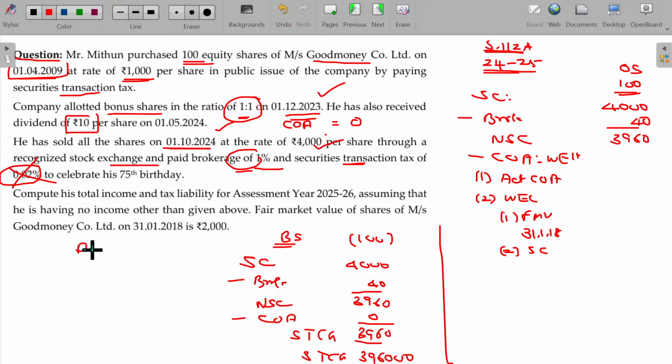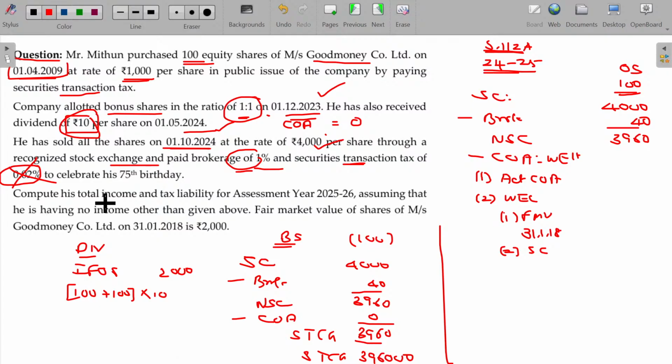And dividend received, dividend being part of income from other sources, 10 rupees per share on this date after the bonus shares. Original share 100, bonus share another 100, so 200 shares, and dividend declared being 10 rupees. So the ultimate value being how much? 2000 rupees will be the dividend. This will be falling under income from other sources. Okay.